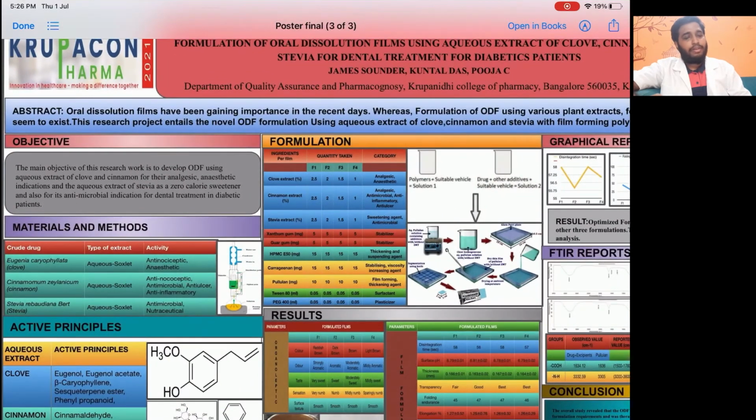Oral dissolution films have gained a lot of importance in recent days compared to conventional dosage forms. They have a lot of advantages: the lower the disintegration time, the earlier will be the release of the active principles, and the sooner will be the onset of action.